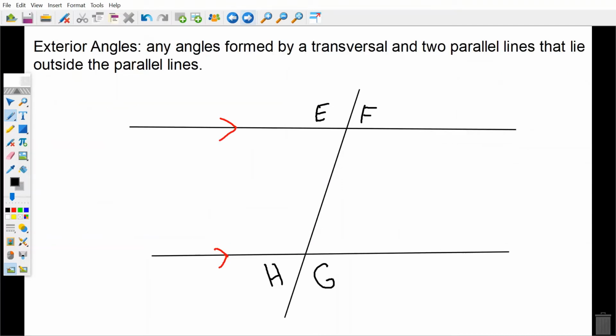As mentioned, exterior angles are any angles formed by a transversal and two parallel lines that lie outside the parallel lines. So again, if you imagine our little imaginary box here, these four angles are outside of the box, therefore they are exterior angles. Okay?